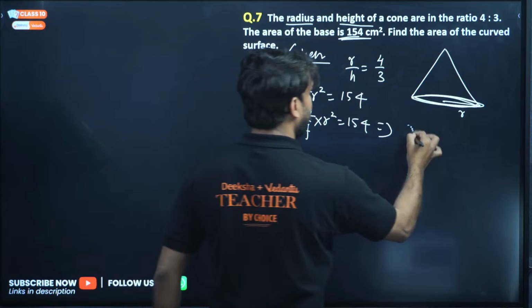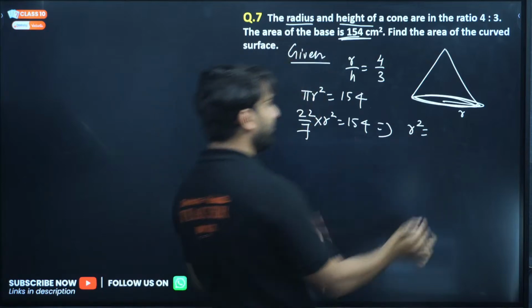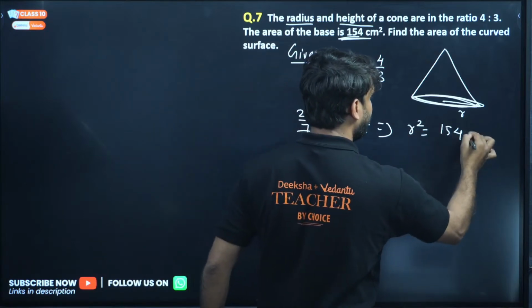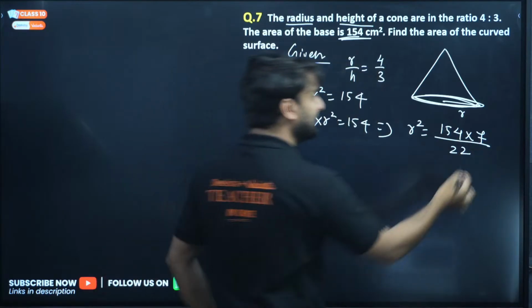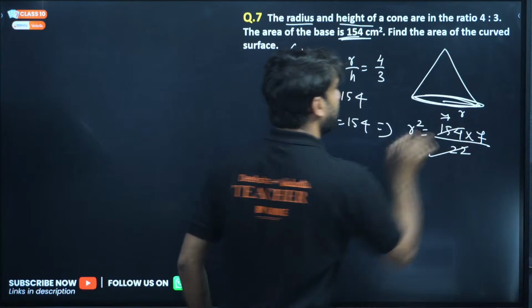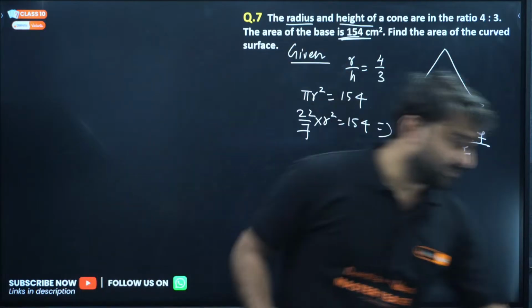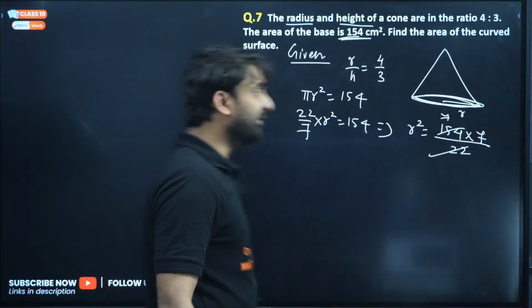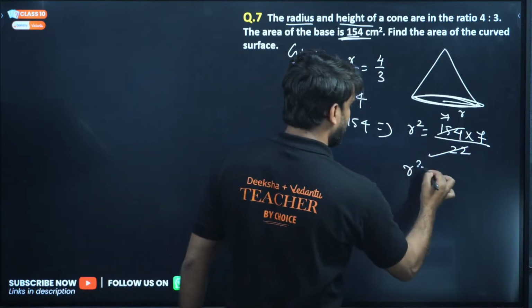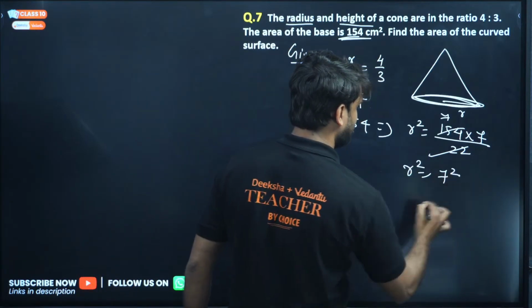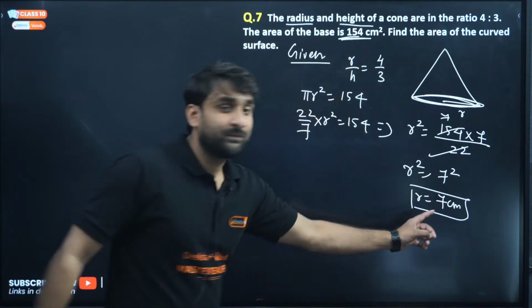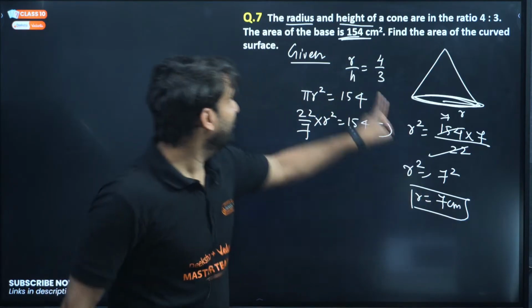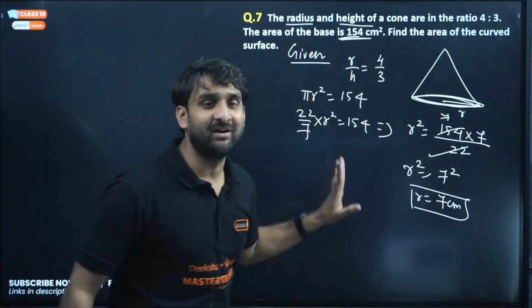So r square will be what? 154 into 7 divided by 22. So 22 will cancel into 154 seven times, 22 into 7 is 154. And r square is what? 7 into 7, which is 7 square. So r is 7 centimeter. And if you got the value of r, you can find h also, because the ratio is given here.